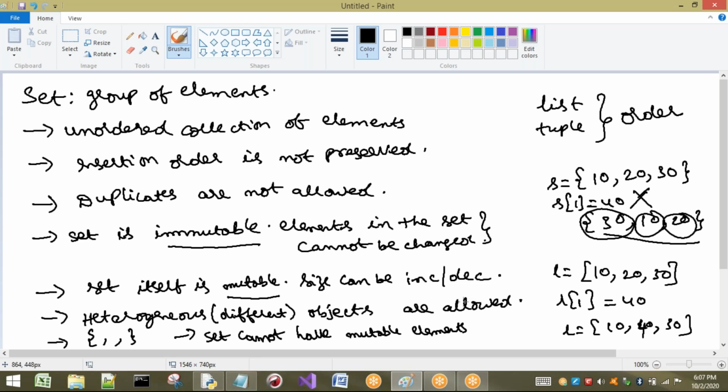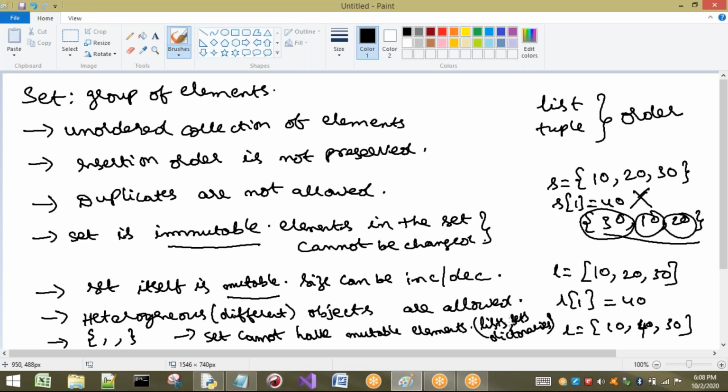So I can use these types in our set, but what cannot be used? Inside a set we cannot have mutable elements, for example lists, sets, or dictionaries. Dictionary is not yet seen, so we will see it later. So these should not be there in our sets.